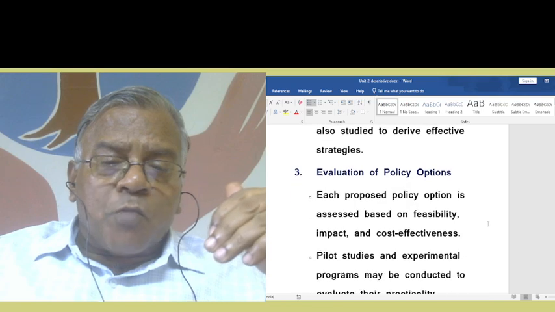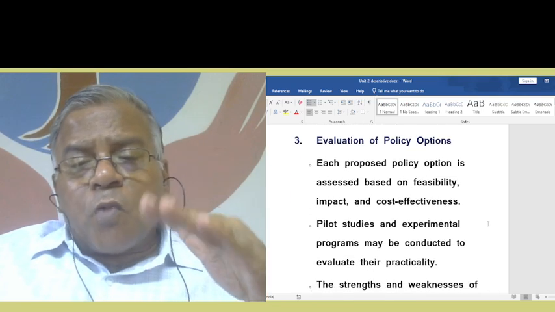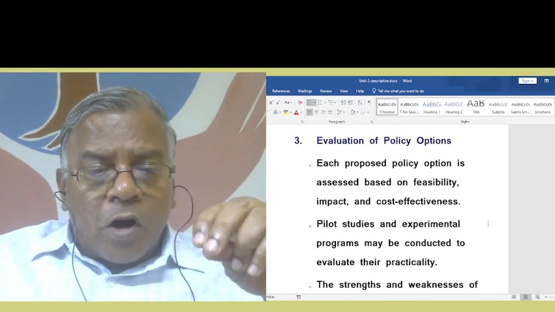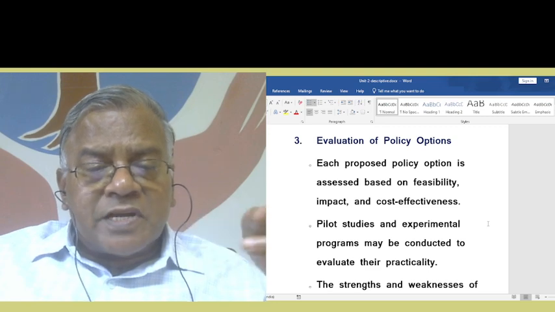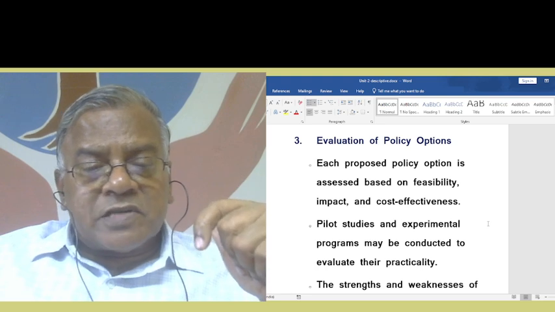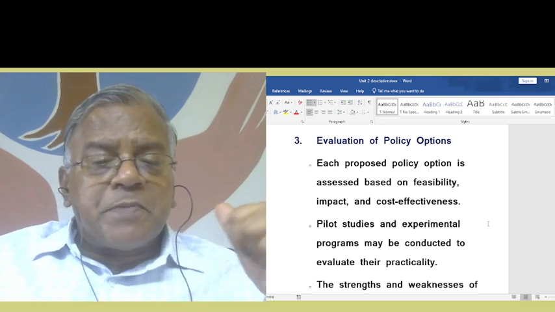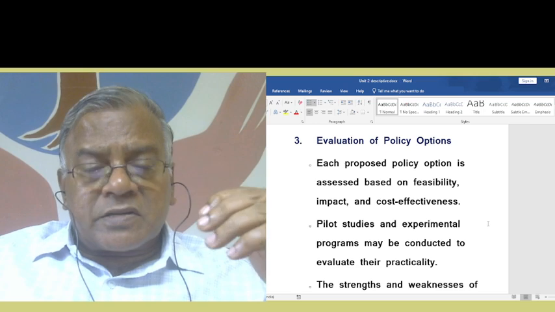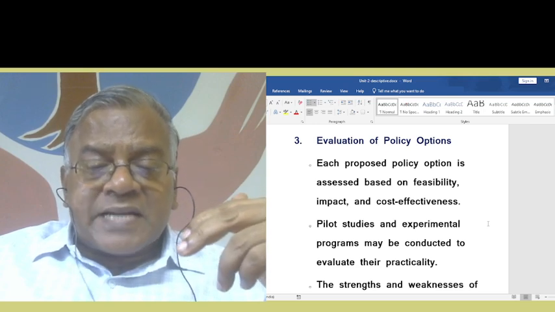Then, evaluation of policy options. Each proposed policy option is assessed based on feasibility, impact, and cost effectiveness. Pilot studies and experimental programs may be conducted to evaluate their practicality.